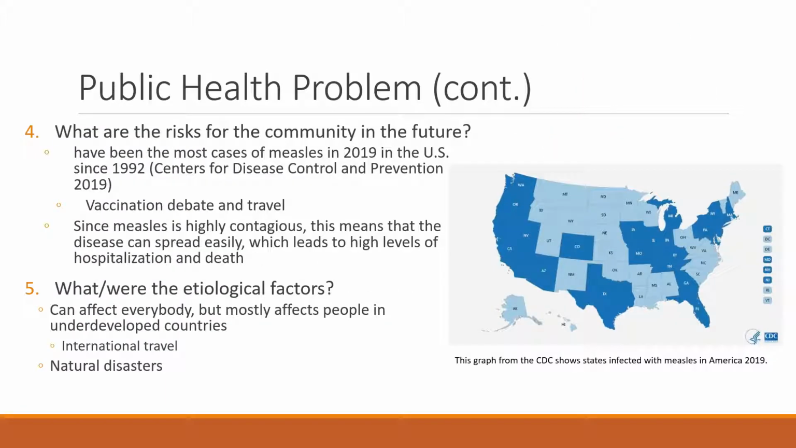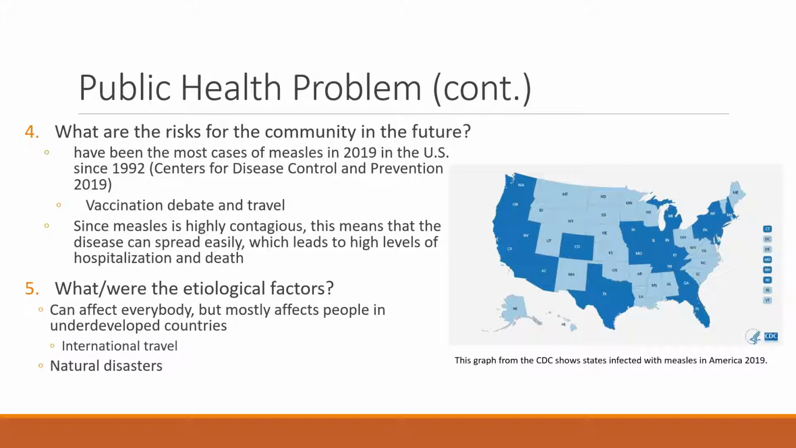What are the risks for the community in the future? There was actually a risk this year. In 2019, there were the most cases of measles in the US since 1992. This would be because of international travel and the anti-vaccination movements. There are a lot of people who are misinformed about vaccines and they believe that they could actually harm the body, so they do not want to get the vaccination.